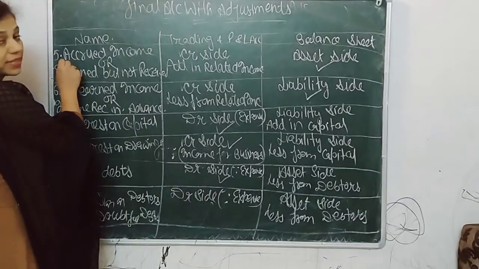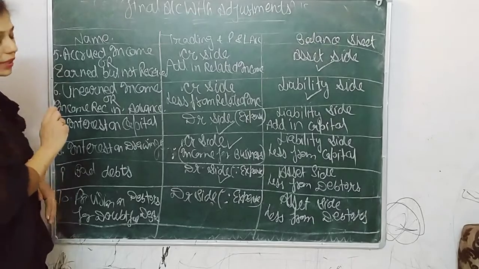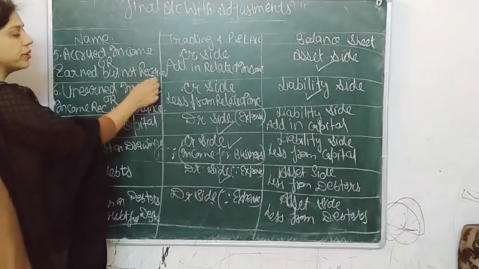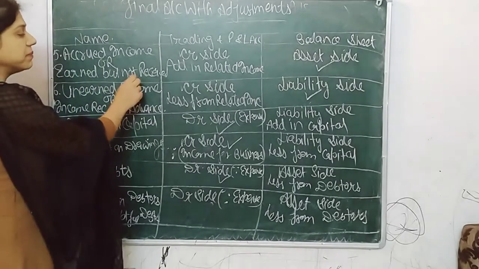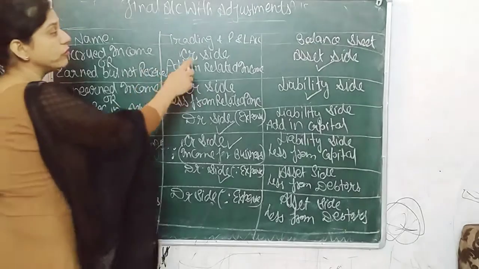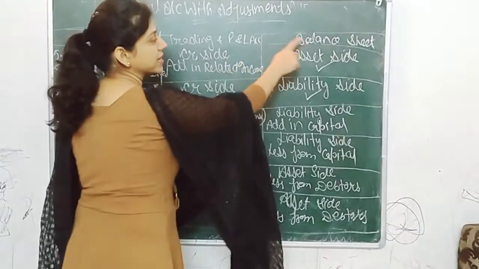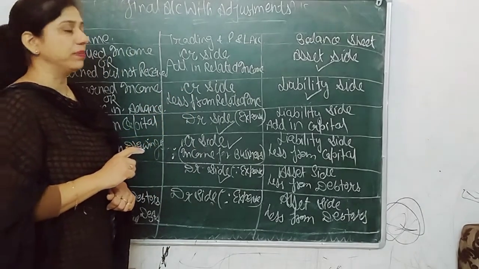Yes, the 5th adjustment is about accrued income. What is accrued income? It means income earned but not received. That means you have completed your work but the income is not received. So where should it be passed? Trading and P&L account and balance sheet. As I told you, every adjustment has 2 treatments.